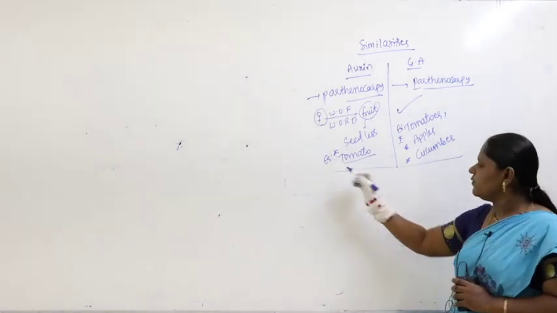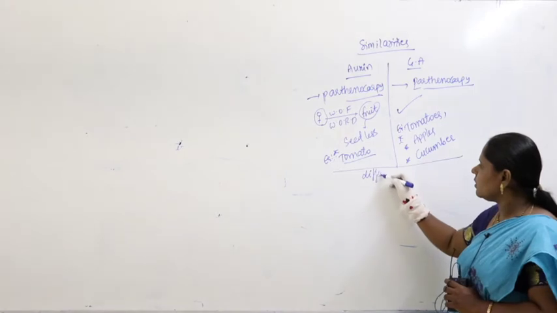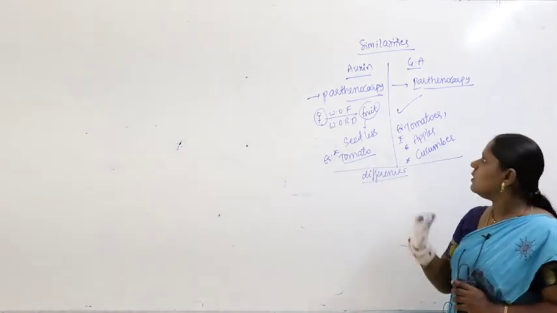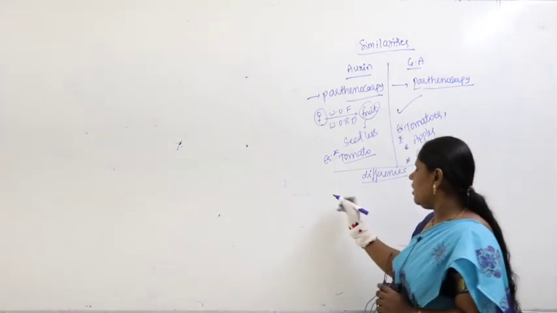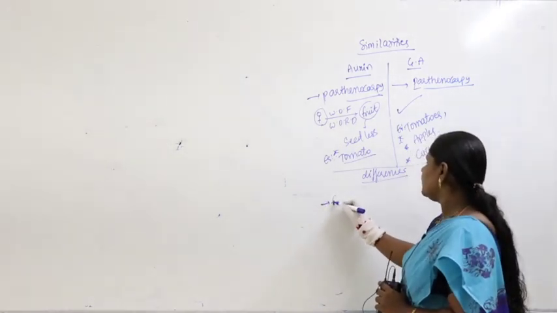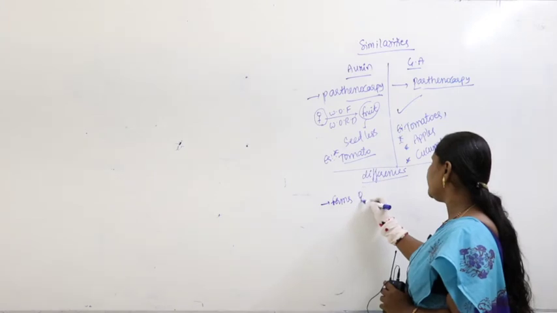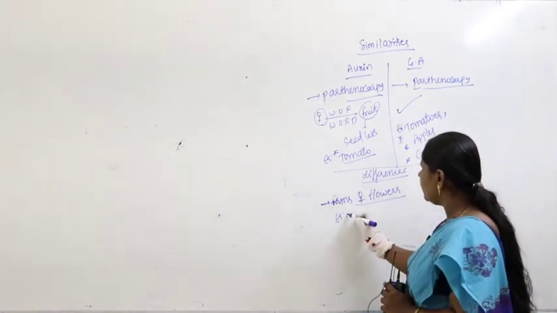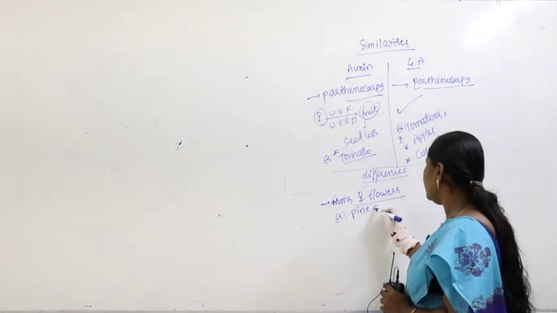Now let us see the differences between auxin and gibberellic acid. Auxin promotes the formation of female flowers; for example, we studied pineapple.